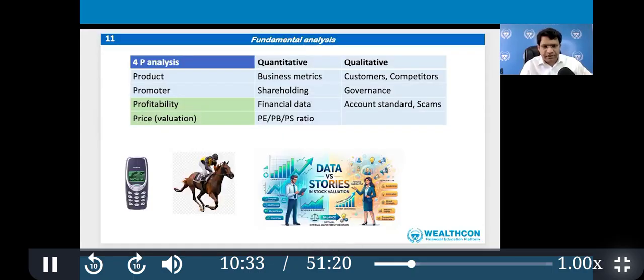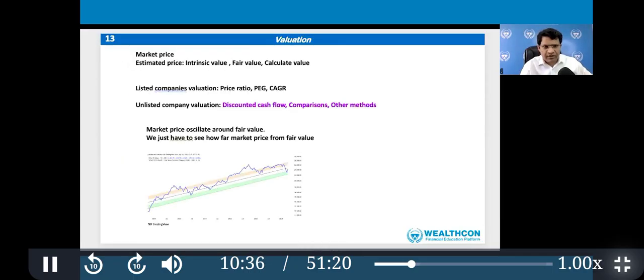Okay, so let's go to the valuation parameters. Now the valuation, we use it as a timing tool, not a selection tool. The biggest challenge for valuation is people read books which are written for fund managers, where they have a lot of money to invest. Retailers do not have that. Another thing is that valuation of an unlisted company is different from a listed company.